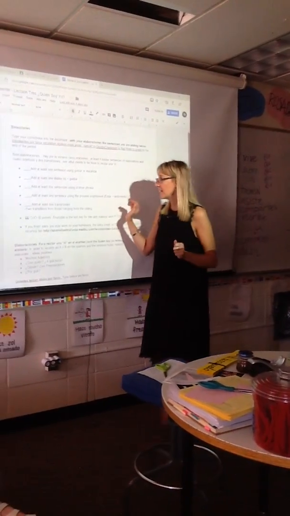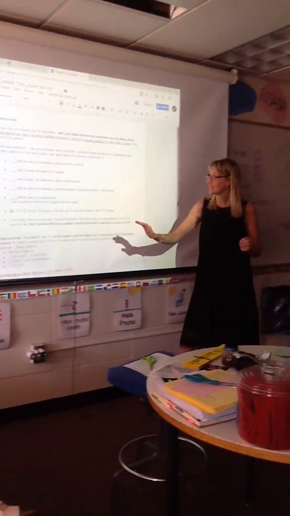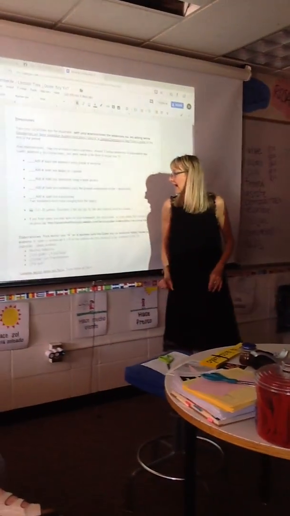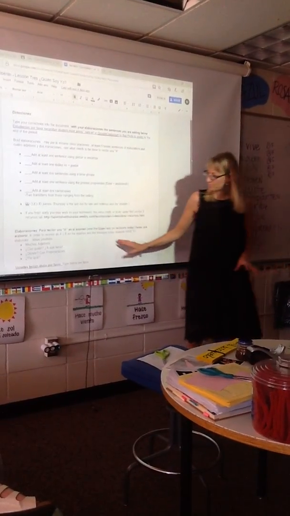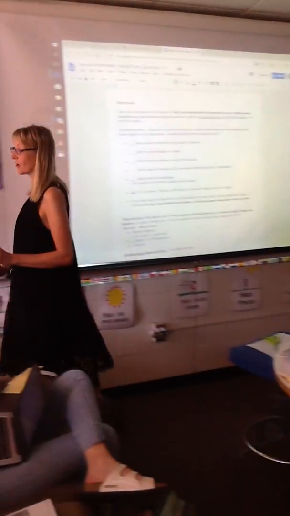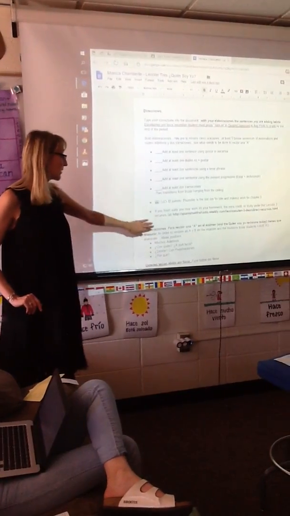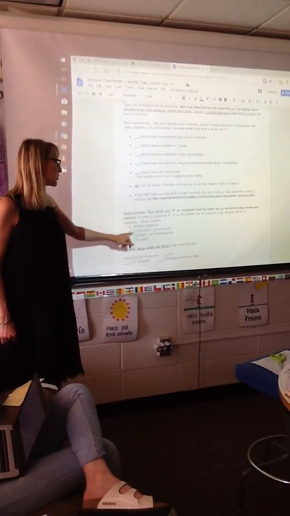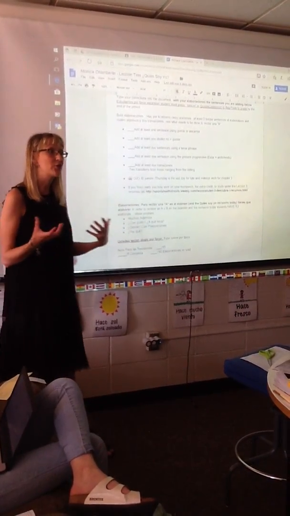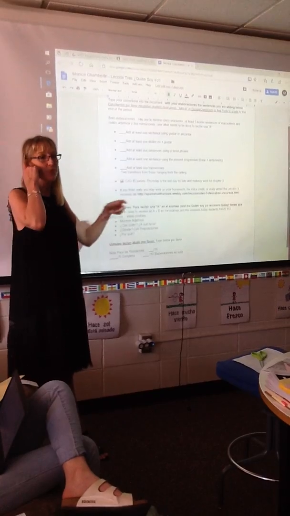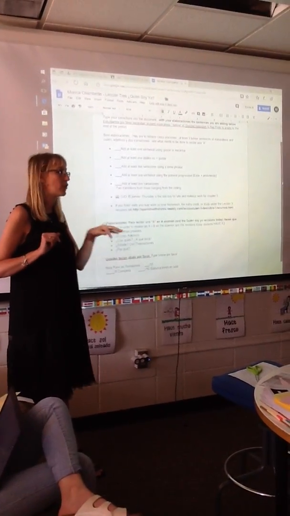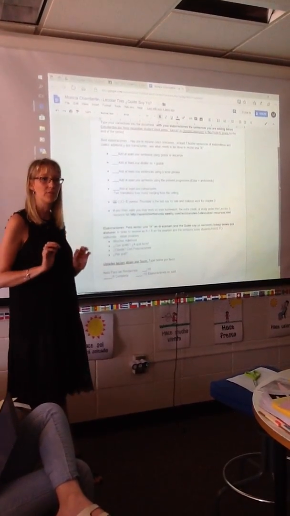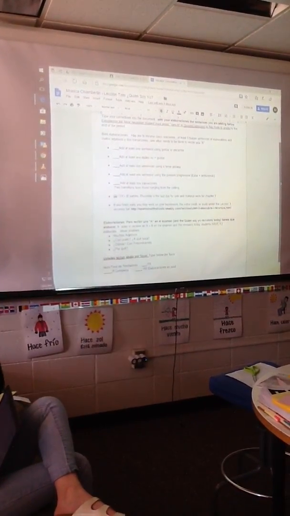If not, add it. Okay, you must have at least 2 transitions. At least 2 transitions. Pick one that's hanging off the ceiling here. Okay? So, if you wanted to go above and beyond and get an A, then you could add more adjectives. You could tell me with whom you do things or at what time. You could tell me where, and you could say where using prepositions. Like instead of just saying yo vivo in Spokane, I could say yo vivo in Spokane, cerca de la biblioteca y lejos del colegio. Yeah? And then you could also tell me why.